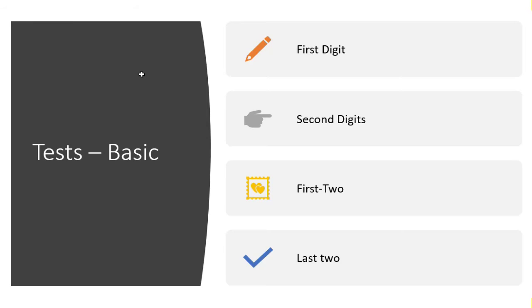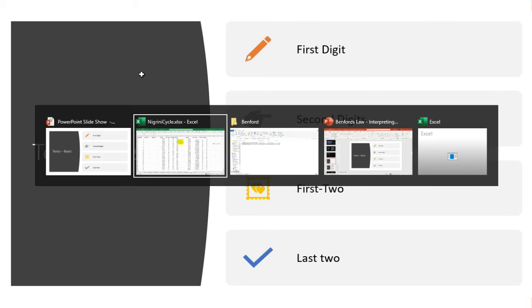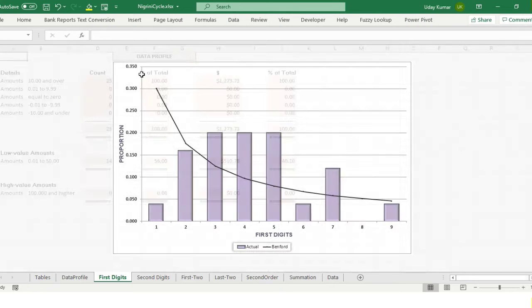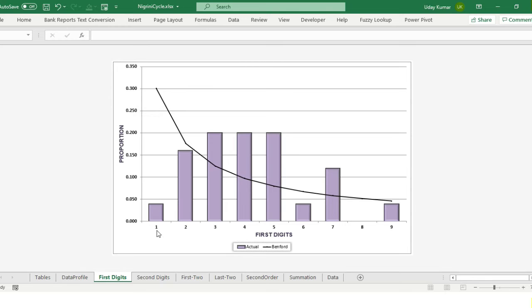Right. Now there are four basic tests. So what is Benford's law? It says that the numbers appearing in a random data set have a logic, right? So the tests are four. The first one will see the first digit and compare that with the Benford distribution and see what is the difference. Let us go here. So the first digit, 1 to 9. As per this particular data set, this curve is what it should have come. So this is the Benford curve and this is the actual, right?